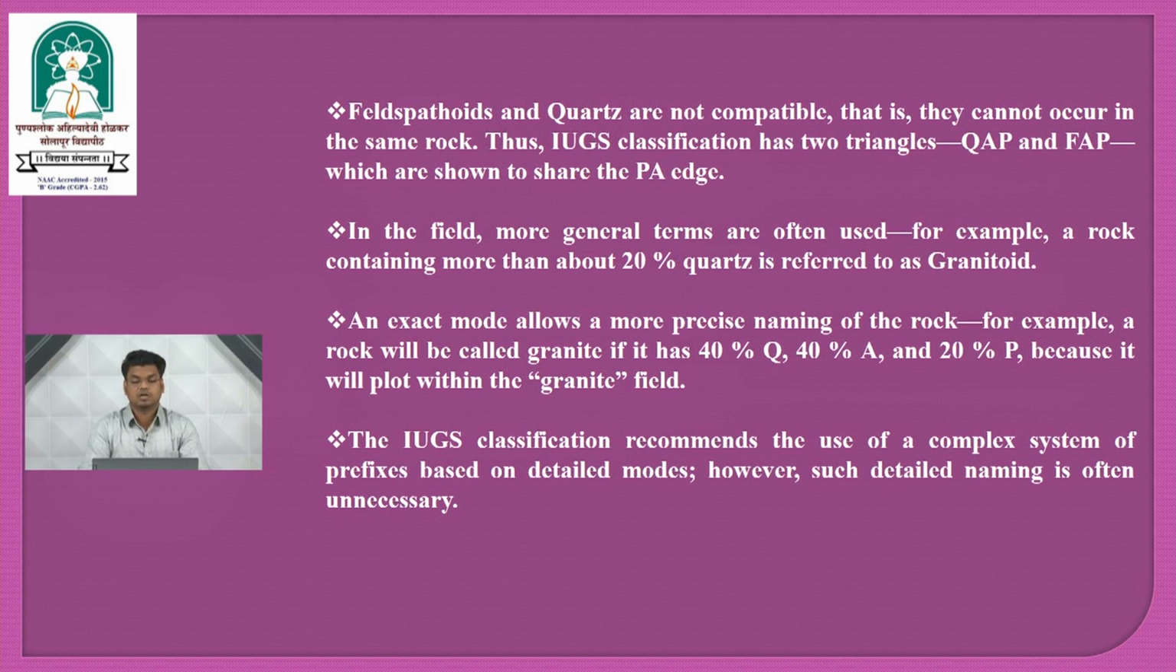In the field, more general terms are often used. For example, a rock containing more than about 20% quartz is referred to as granitoid. Modes allow a more precise naming of rock. For example, a rock will be called granite if it has 40% quartz, 40% alkali feldspar and 20% plagioclase feldspar, because it will plot within the granite field. The IUGS classification recommends the use of a complex system of prefixes based on detailed modes. However, such detailed naming is often unnecessary.